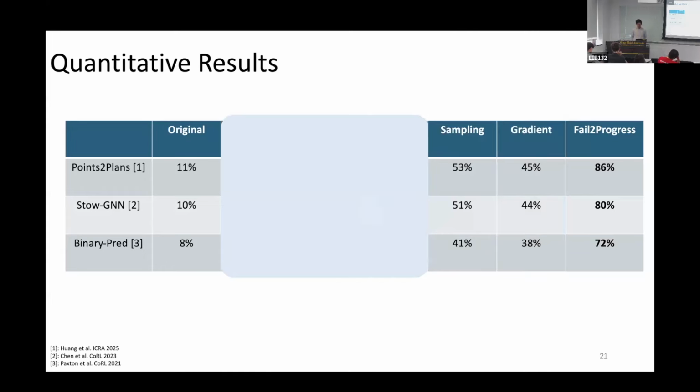We also compare to 2 baselines, sampling and gradient. The sampling baseline just generates a bunch of particles iteratively until they satisfy the objective. The gradient baseline employs the same objective as Fail2Progress, but updates each particle individually and sequentially. Through this comparison, we find that our approach outperforms sampling and gradient, which demonstrates that using Stein variational inference is good to approximate multimodal and high-dimensional posterior distributions.